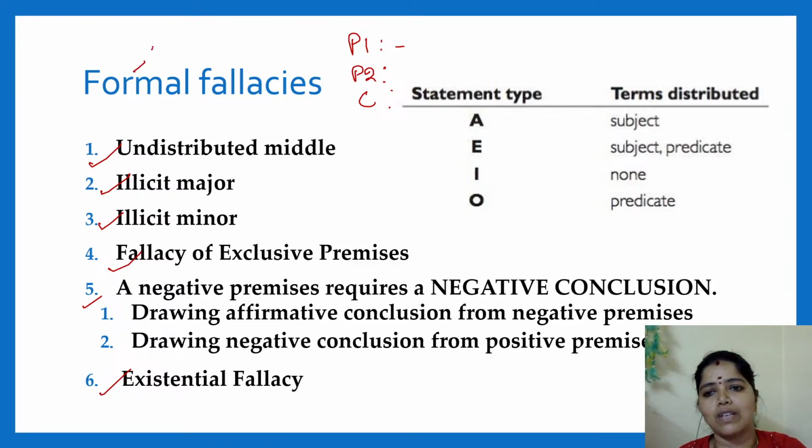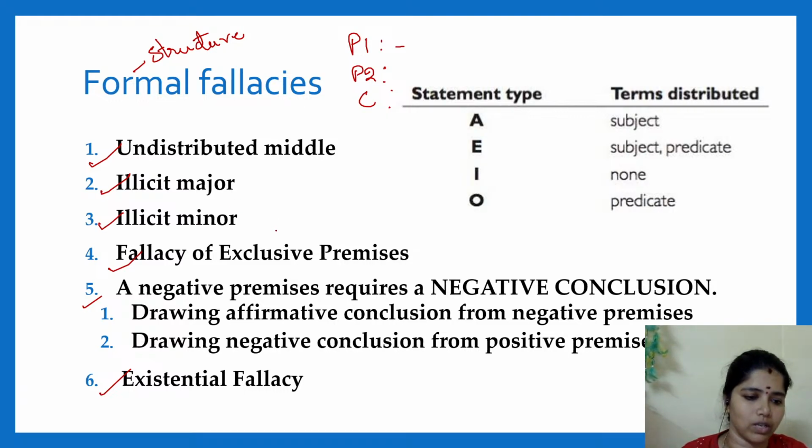If there is any change in this structure, then we will say there is a formal fallacy. If the error is with respect to structure, it is formal; with respect to content, it is informal. Formal structure, informal content. Last time this was asked in a statement based question, where they interchanged these, and both statements were false.